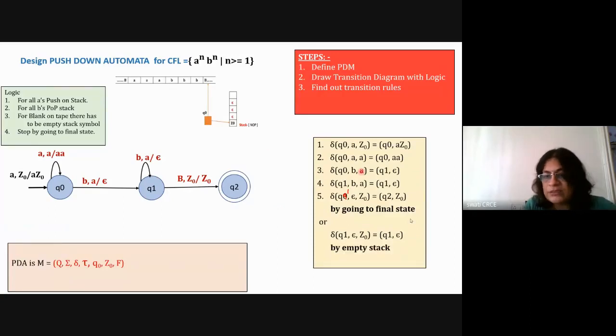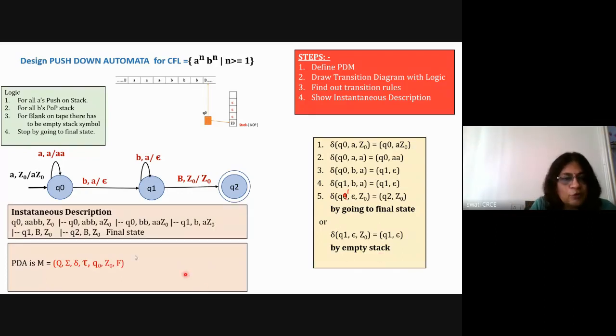Fourth step, this is by emptying, making the stack empty, you halt. And then show the instantaneous description. So here you write down the instantaneous description as a fourth step. So here we are saying that this was the initial state, that Q0, double A double B and Z0. Then Q0, A double B and on the stack A Z0. Then Q0, double B, on the stack 2 A's. Then Q0, now for this B, for this A remove this. So for Q1, B A Z0, then Q1, B Z0, and then Q2, B Z0.